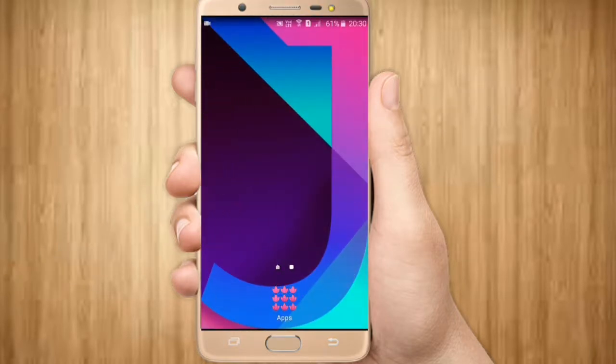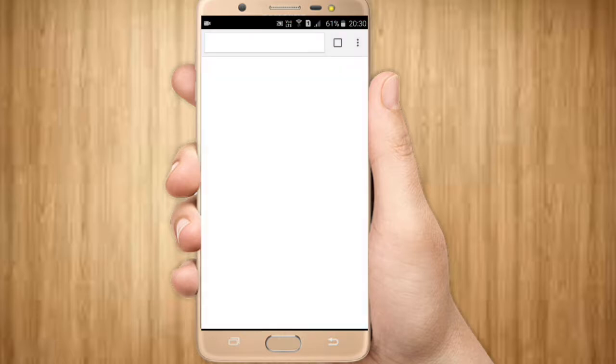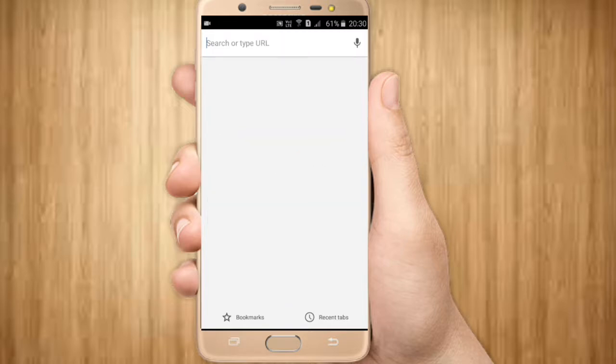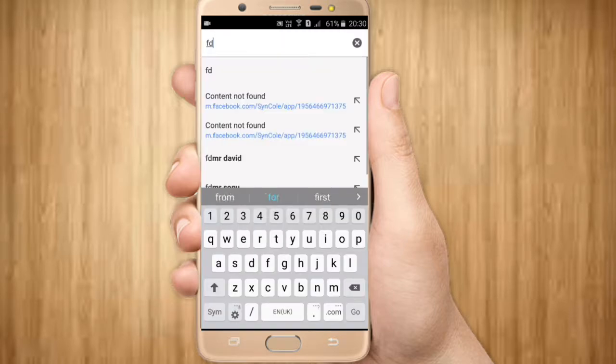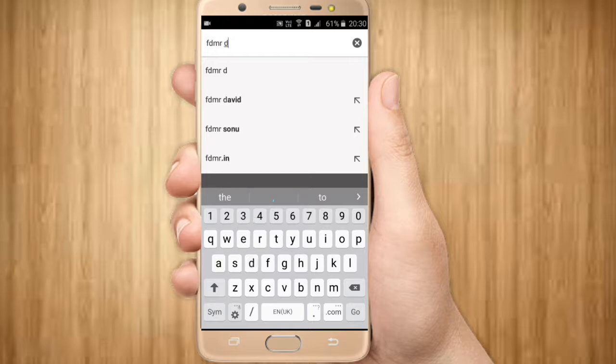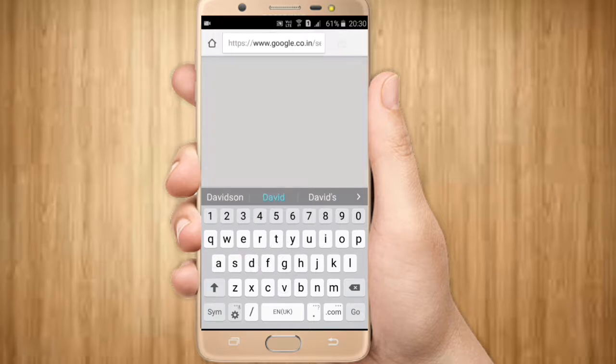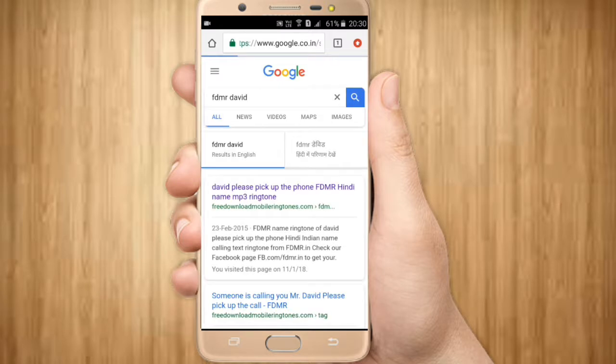Open your phone, open up any browser and start up Google. In the search box, type FDMR and just type the name of the person you want to make a ringtone for. After that, just follow the steps. Either open the first link or the second, and wait a bit for the link to open.